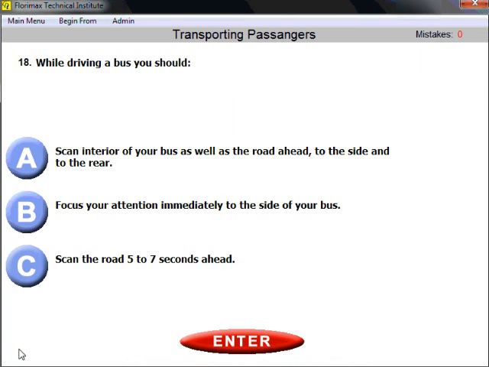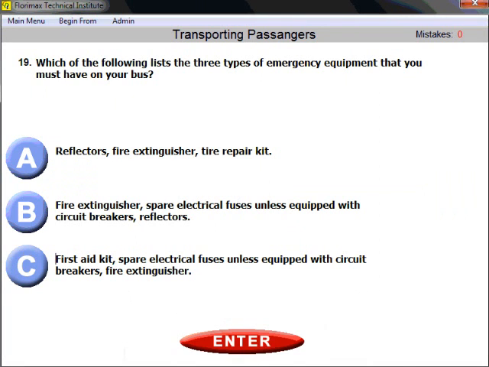Question number 18. While driving a bus, you should, again, a general question, you need to choose from given options what you need to do. And the good rule to follow is to scan the interior of your bus as well as the road ahead, to the side, and to the rear. Nothing specific, but again, that's good safety practice. You should scan the interior of your bus all the time, exactly as you do with your mirrors check.